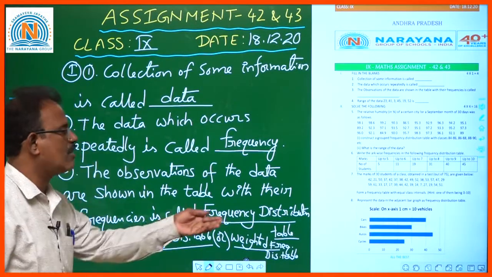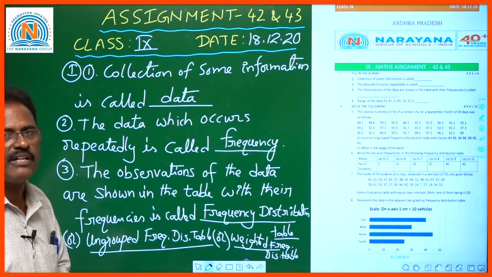Simply, we call it a frequency distribution table.